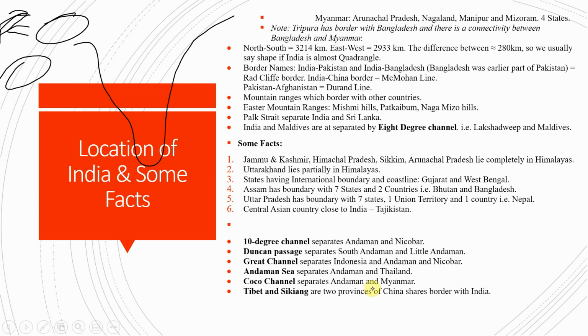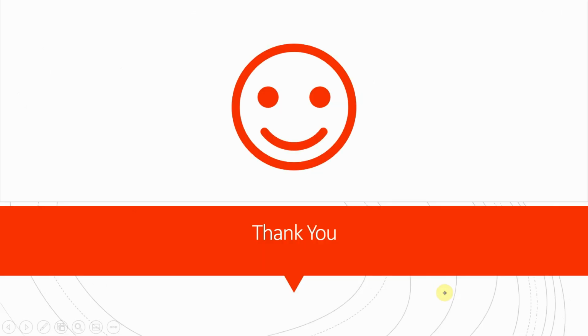And Tibet and Xinjiang are 2 provinces of China that share a border with India. So there was nothing much more to explain in this chapter. The chapter was basically based upon facts, okay. Most of the things are for memorizing only, and whatever things I thought should be explained, I explained here.